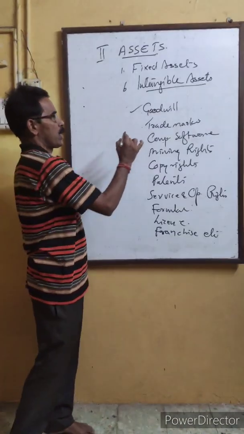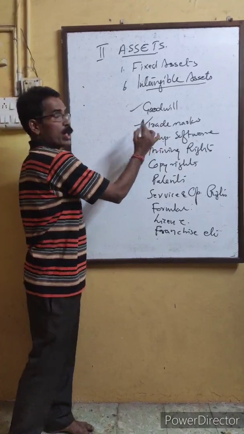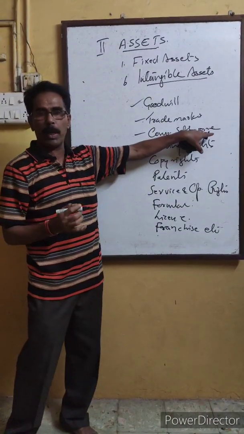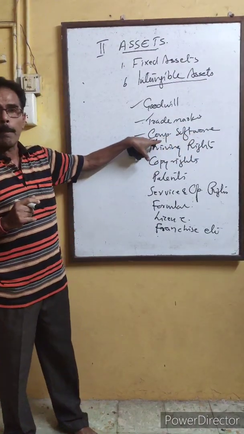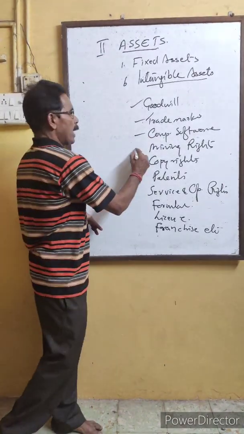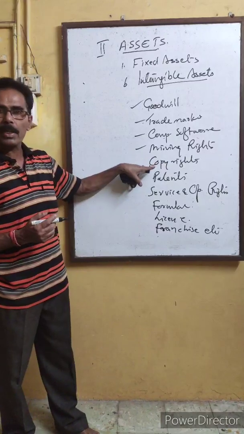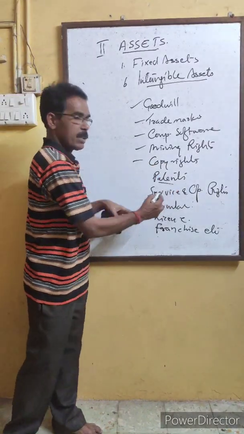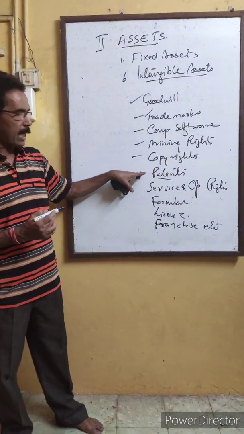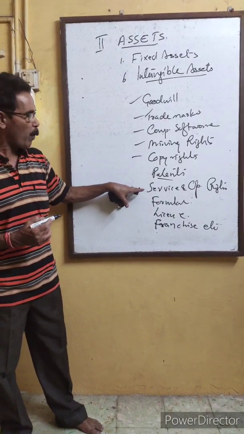Trademark, computer software, any particular software made for a particular purpose by any company, mining rights, the right for mining, like petroleum, etc., copyrights for books, patents for some particular items, medicines, etc., services and operating rights.